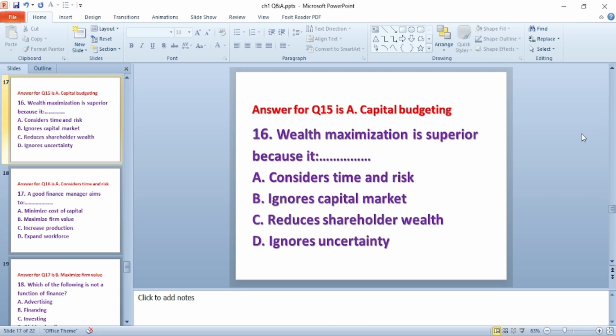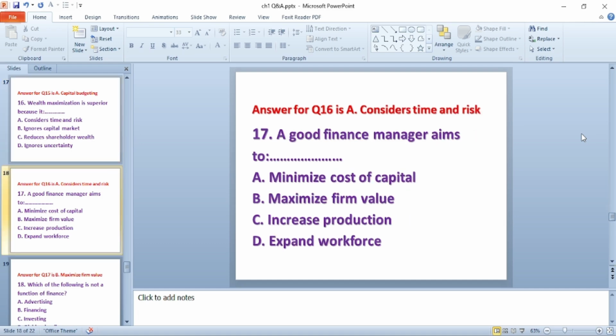Question number 16. Wealth maximization is superior because it dash: A. Considers time and risk. B. Ignores capital market. C. Reduces shareholders' wealth. D. Ignores uncertainty. The answer for this is A. Considers time and risk.